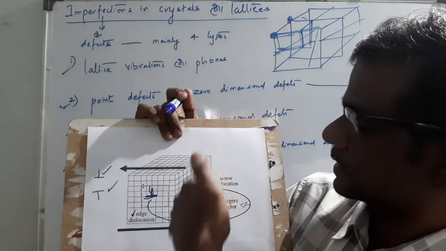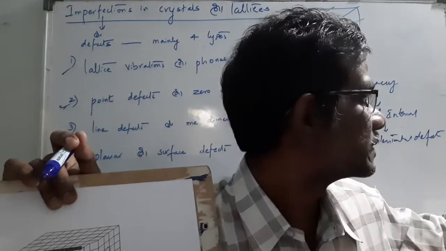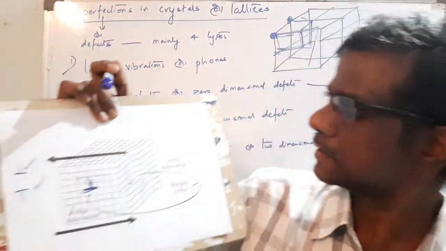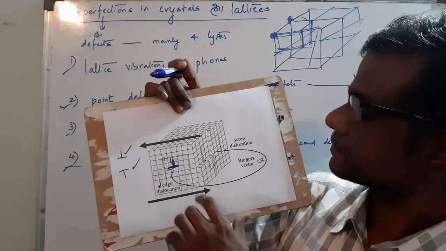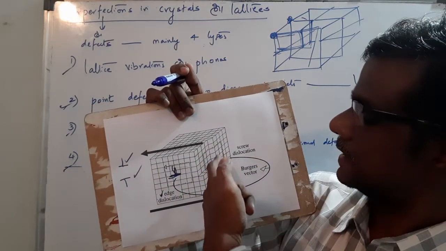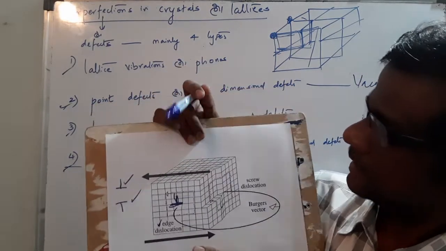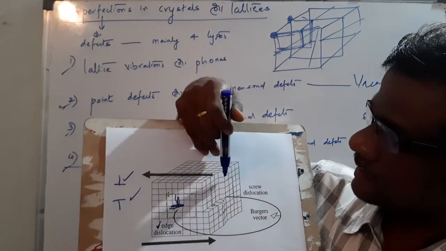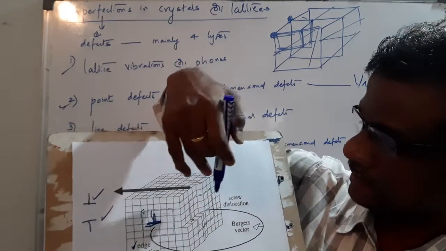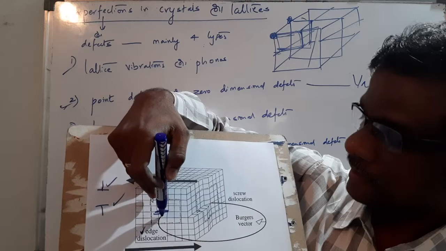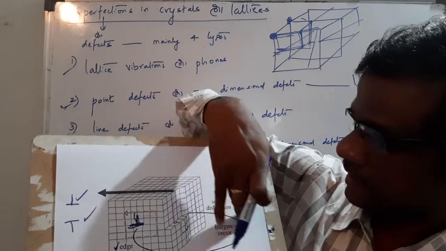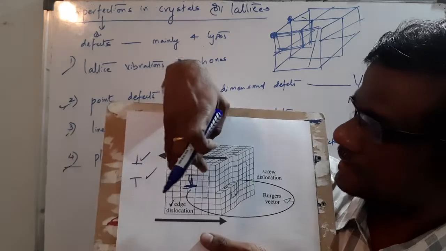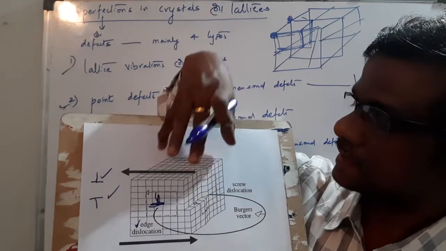If you cut one cake, I think the figure is clear to you. Here it is a three-dimensional structure. So if you draw the vector for the edge dislocation and screw dislocation, imagine it is a three-dimensional structure.